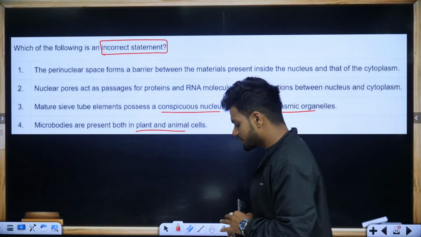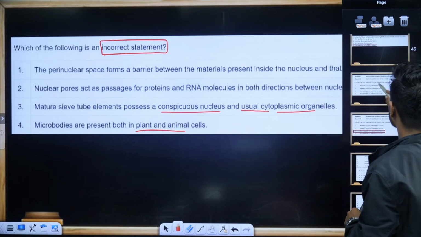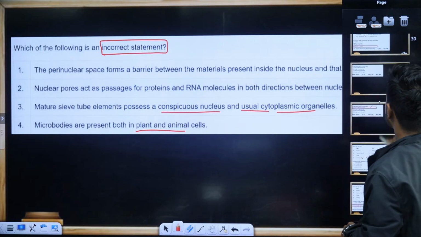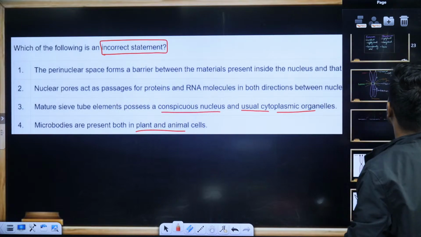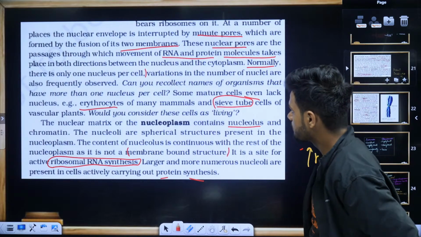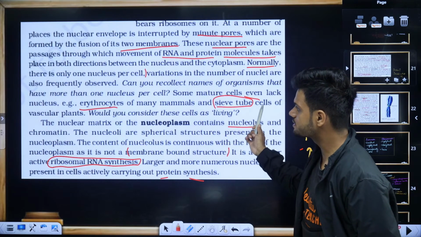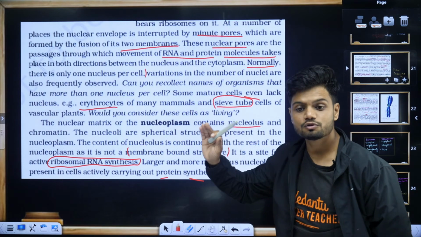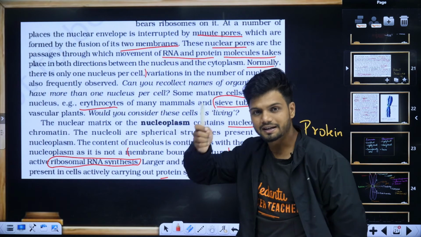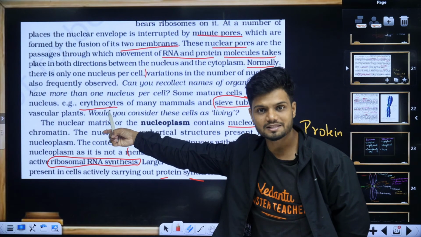Students, do you remember one line of the NCERT? When we were doing the NCERT line of the nucleus, did I tell you this line here? Can you see this line? It said that erythrocytes of many mammals and sieve tube cells of vascular plants do not have a nucleus. Nucleus is absent. Can you see the phloem is completely empty? The nucleus is absent in the case of RBC also.